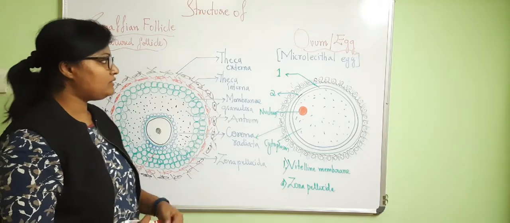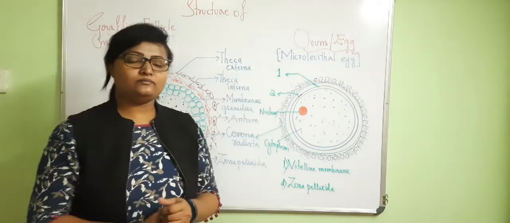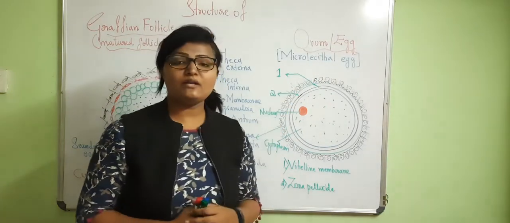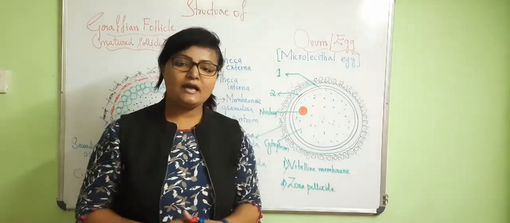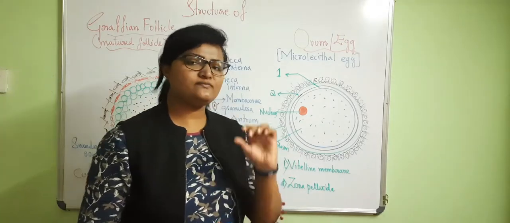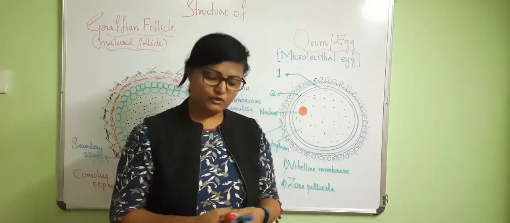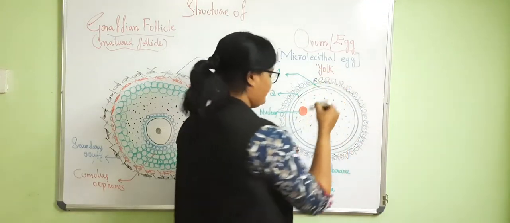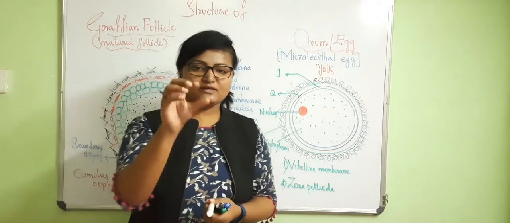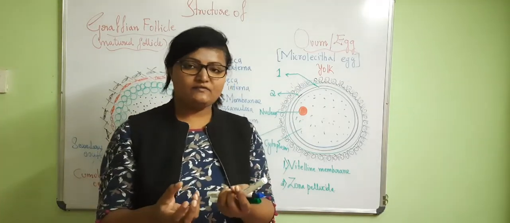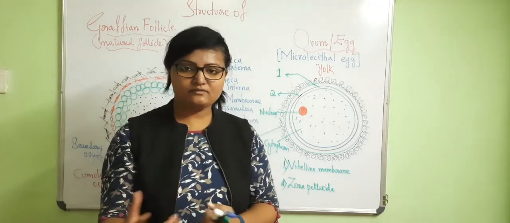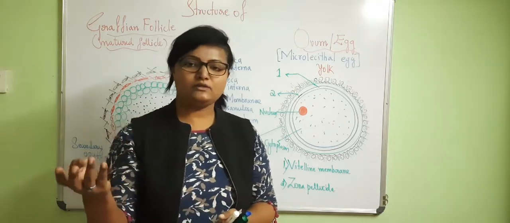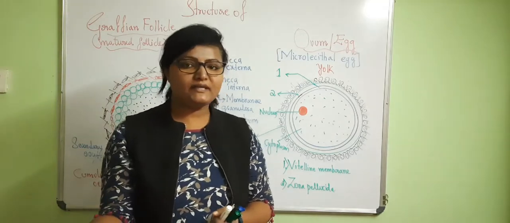So how does this oocyte look? The egg or ovum in humans is of the microlecithal type. Microlecithal means micro, little, and lecithal relates to the yolk content. When we open a chicken egg, we can see two compartments: one is albumin, another is yolk. Yolk is meant to give nourishment for the developing embryo.